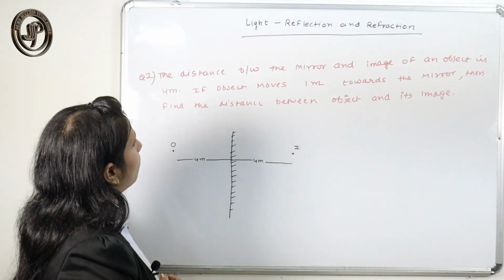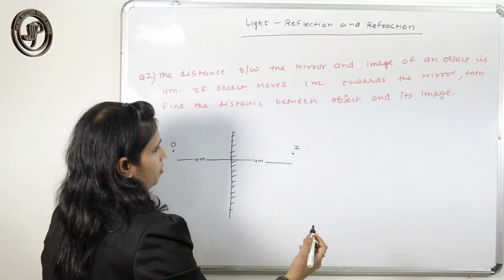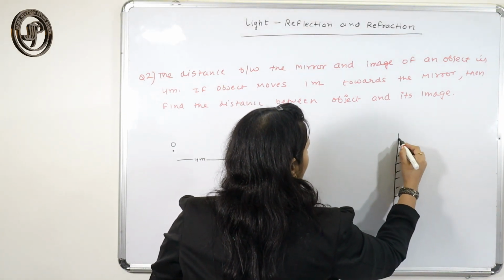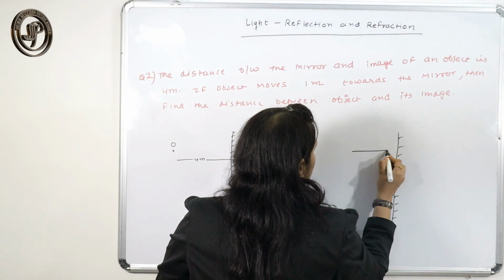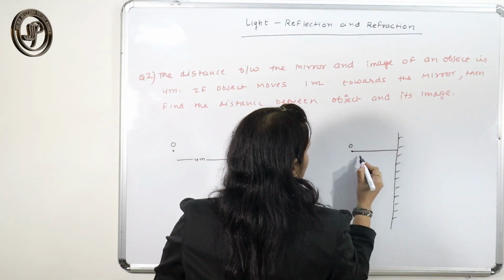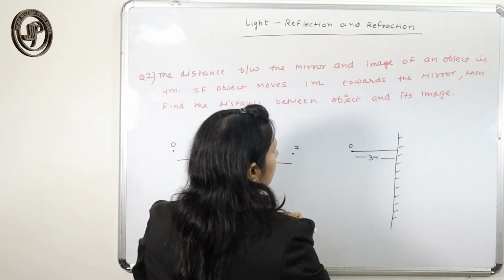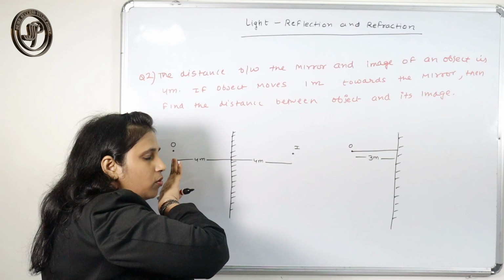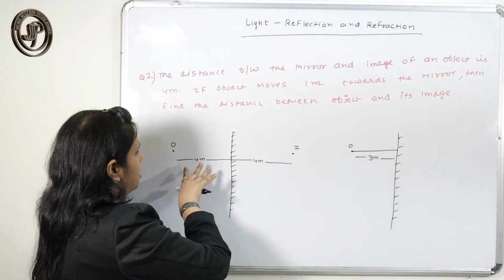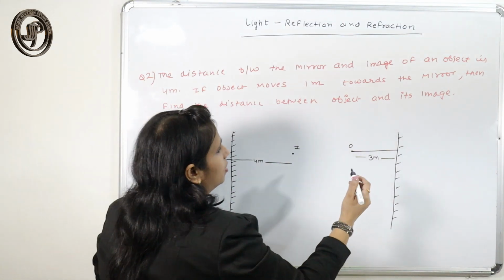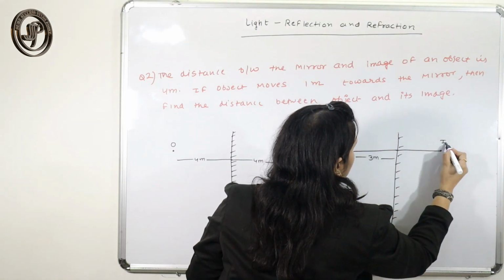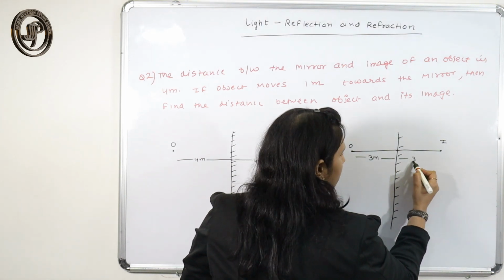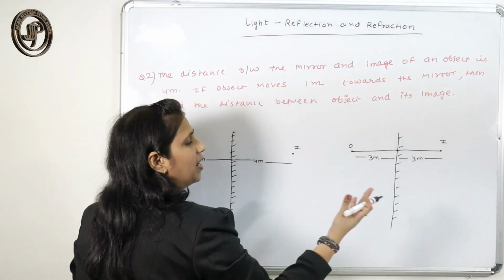Now say the object moves 1 meter towards the mirror. What happens? This is the mirror. Now the object and mirror distance will be 3 meter, because the object moved 1 meter towards the mirror. So the distance has decreased. Here the image is formed. The image is also formed 3 meter behind the mirror.